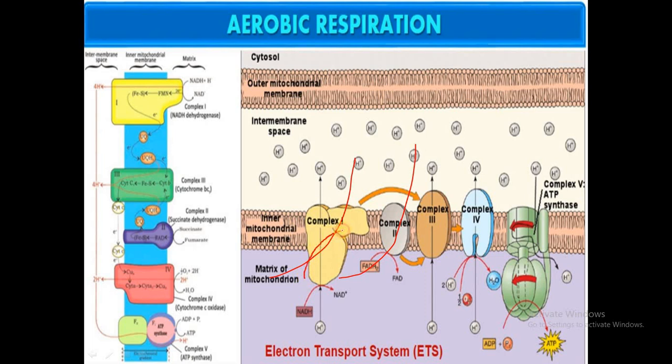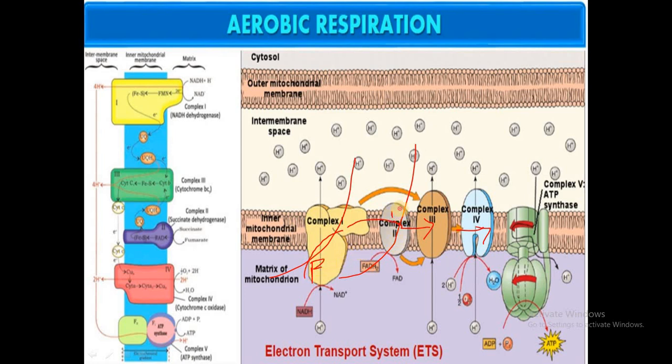So from this, the electrons will be carried by complex 1, and then transferred to complex 2, then to complex 3, and then to complex 4; the transportation of the electron occurs. In complex 1, we find FMN as the electron acceptor.